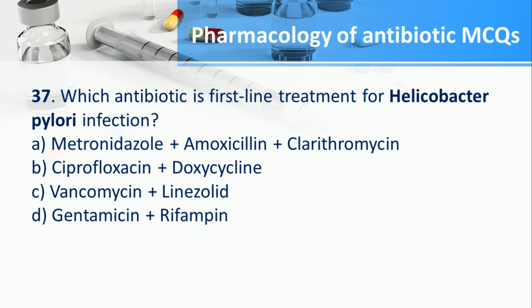Number 37. Which antibiotic is first-line treatment for Helicobacter pylori infection? A. Metronidazole plus amoxicillin plus clarithromycin, B. Ciprofloxacin plus doxycycline, C. Vancomycin plus linezolid, D. Gentamicin plus rifampin.